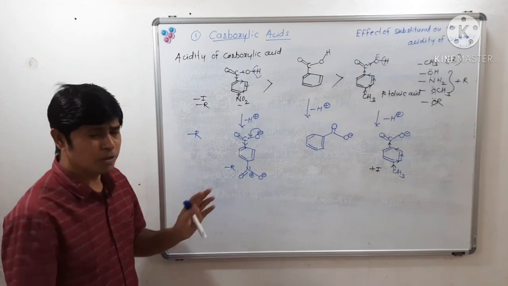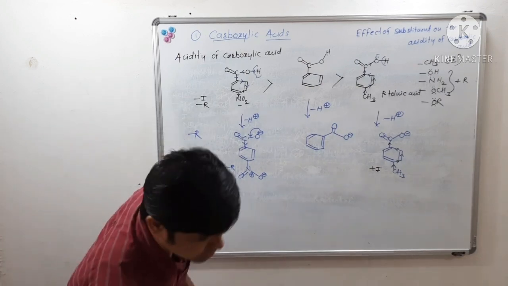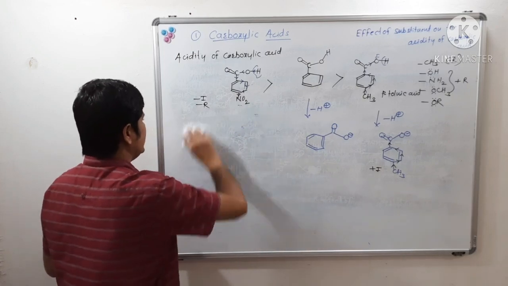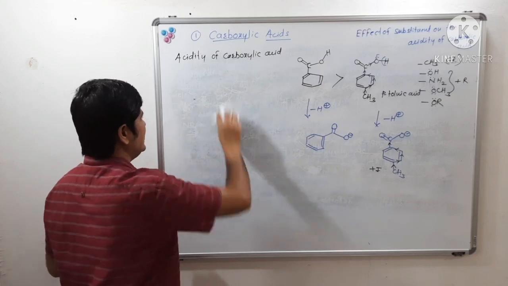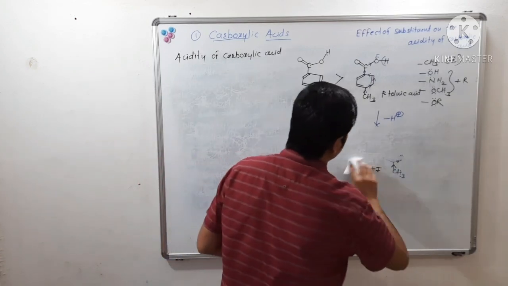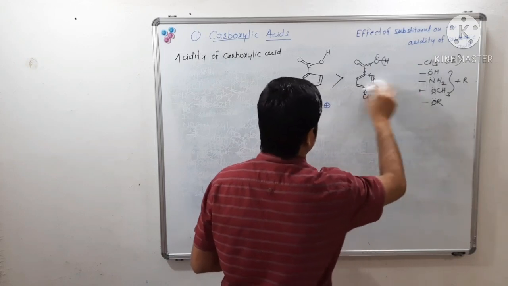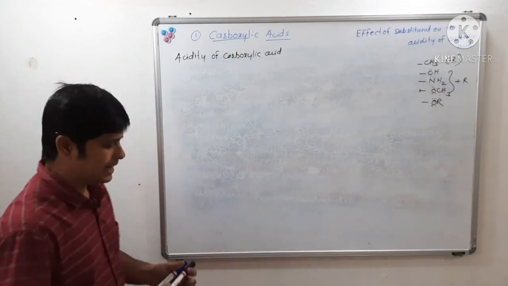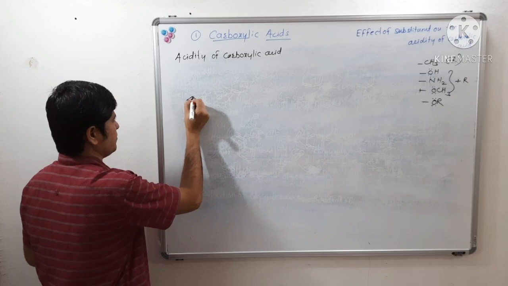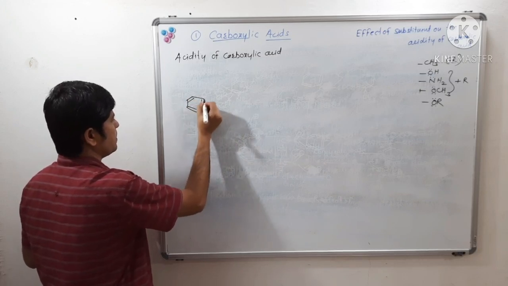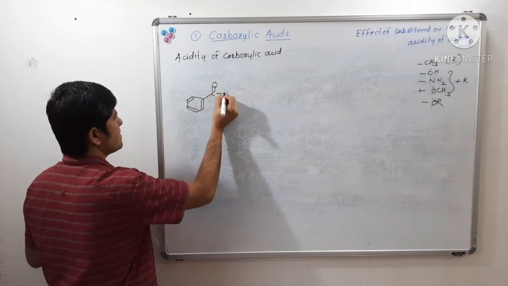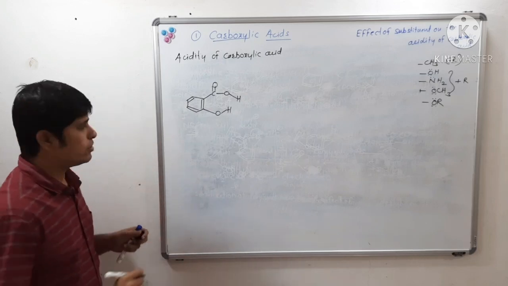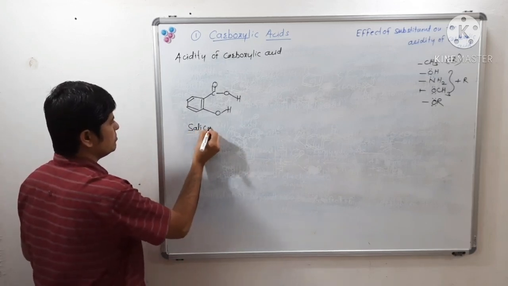Okay, now just one more example remains with respect to acidity of aromatic carboxylic acids that we will see here. Let us see the acidity of salicylic acid, orthohydroxybenzoic acid, and para-hydroxybenzoic acid. This is orthohydroxybenzoic acid. We will call it by the common name salicylic acid.